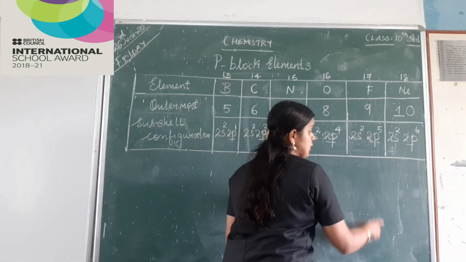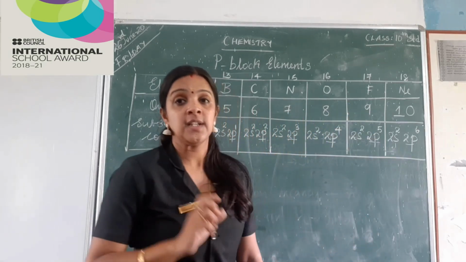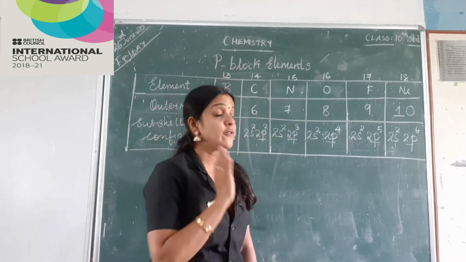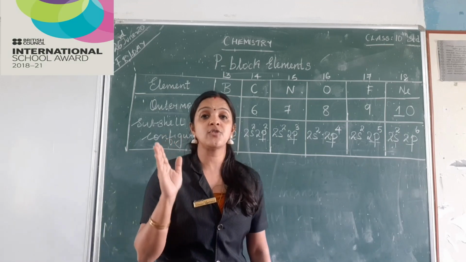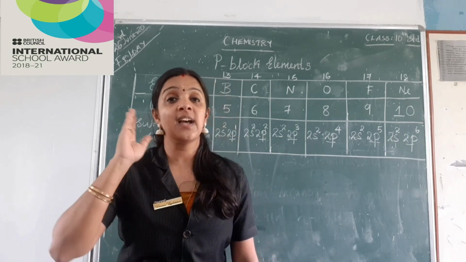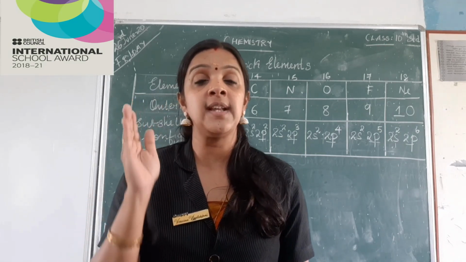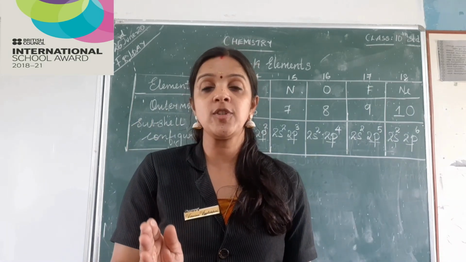Normally the 17th group elements, we call as halogens. Halogens are the most electronegative elements in the periodic table, and out of which fluorine is the most electronegative, or I can say the highest electronegative element in the periodic table. You are able to understand, children?